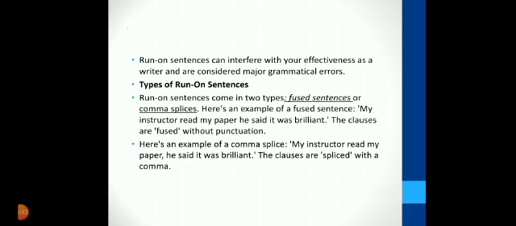Run-on sentences can interfere with your effectiveness as a writer and are considered major grammatical errors. Types of run-on sentences: run-on sentences come in two types, fused sentence and comma splice. Here's an example of a fused sentence. My instructor read my paper he said it was brilliant. The clauses are fused without punctuation.